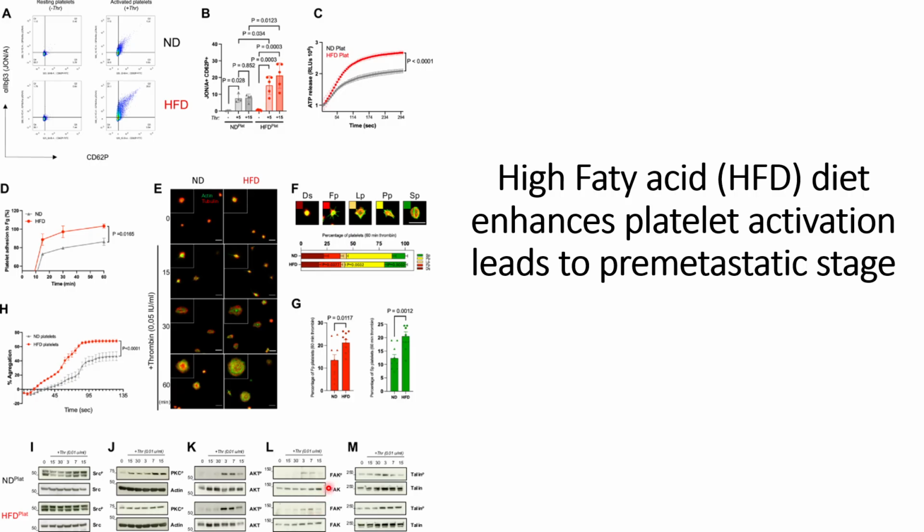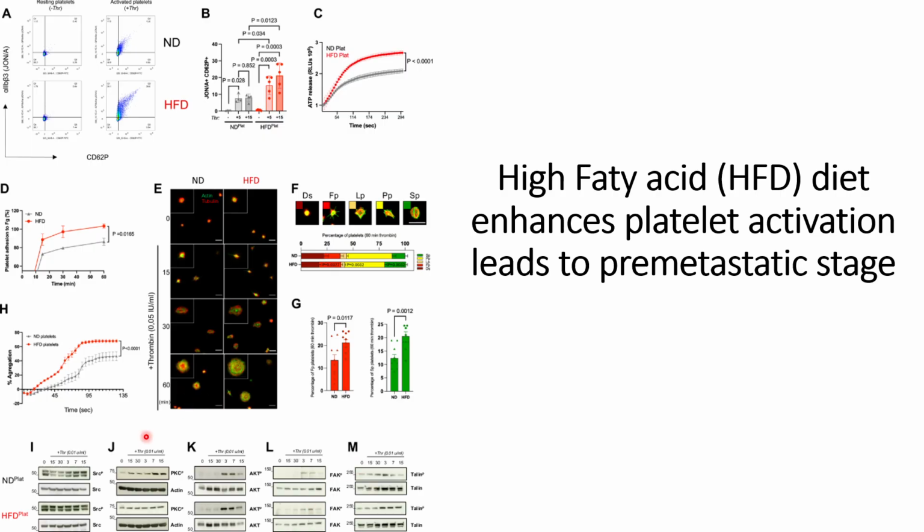For the case of FAK and AKT, in AKT phosphorylation also we can see an increase in the signals, and even for FAK phosphorylation, we can see a slight increase in the signals.